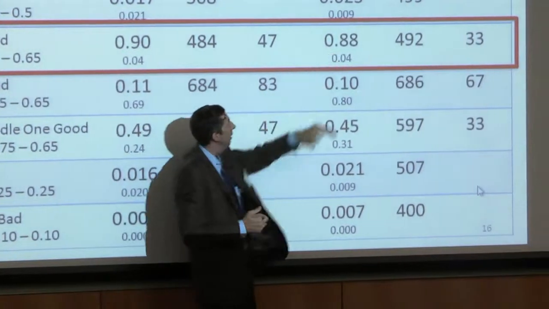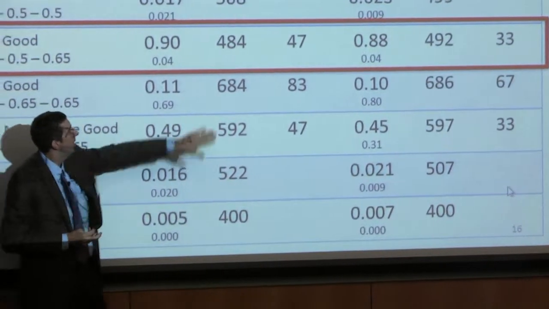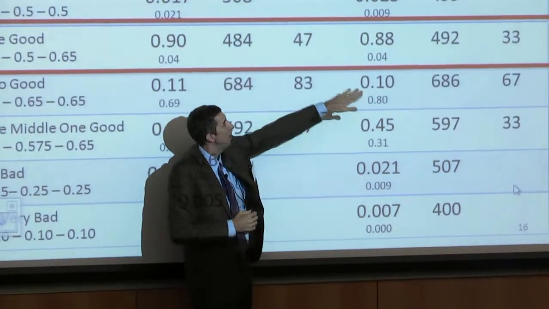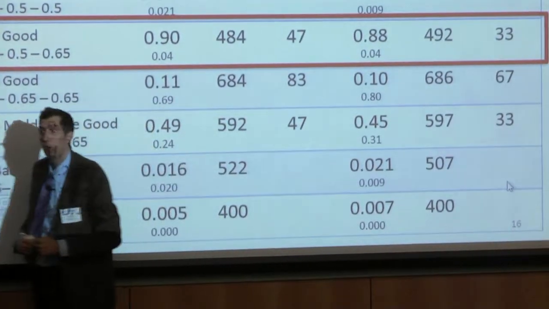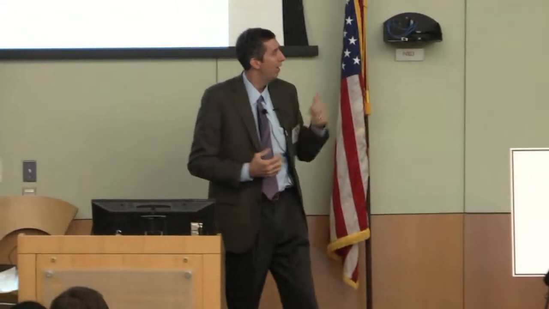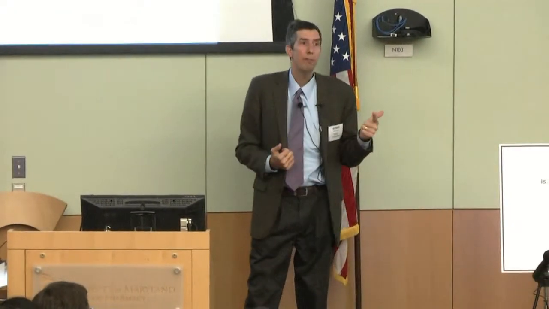Power is a little bit higher when we have adaptive randomization. The average sample size is a little bit lower. And the key is then, instead of randomizing 1/3 of the patients to the best medicine, we randomize 47% of patients to the best medicine. So here's a trial design that has higher power, lower expected sample size, and more patients getting good medicine when one of these drugs is better than the other two.